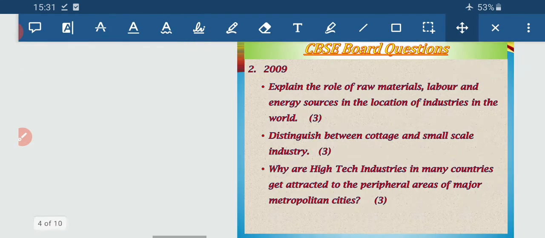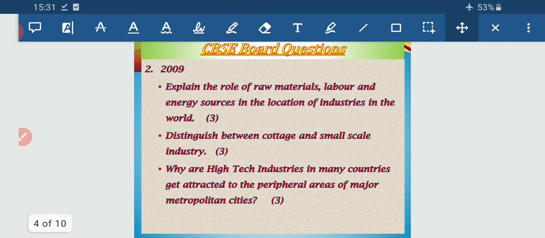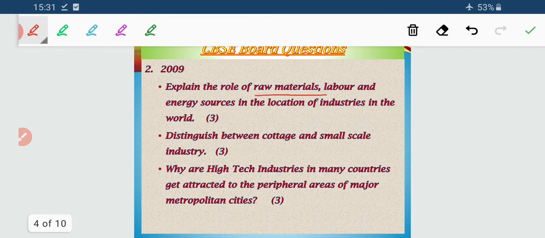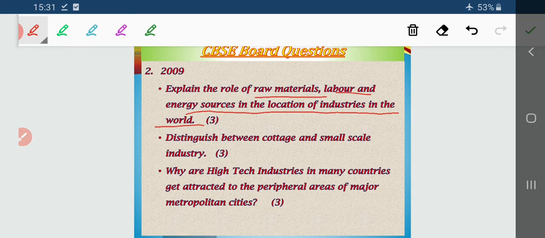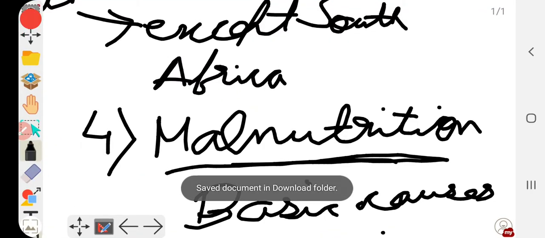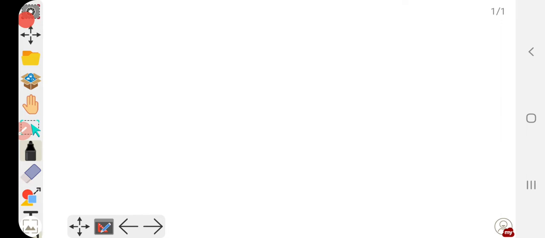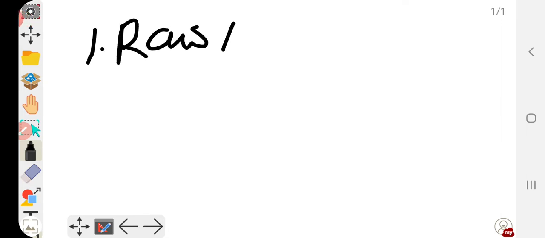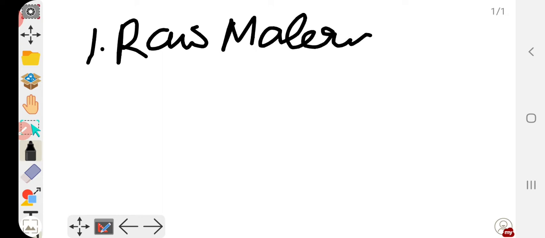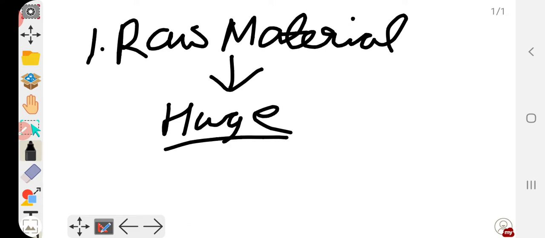Next, 2009. Explain the role of raw material, labor and energy sources in the location of industry in the world. I am just giving an example like the iron and steel industry. They need a huge quantum of raw material, whether it is iron ore, or sources of energy like coal, and the workers who are engaged need to be a huge number of laborers.